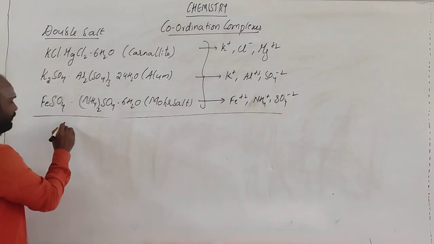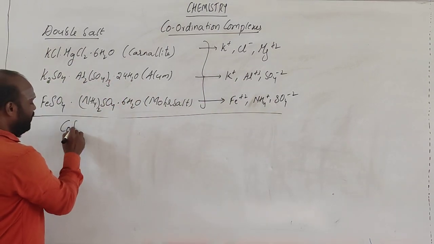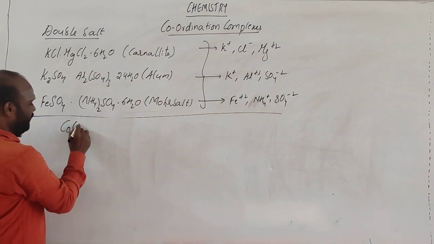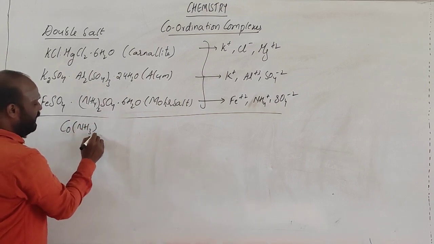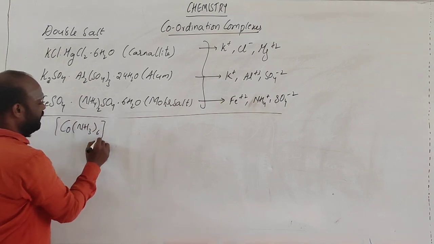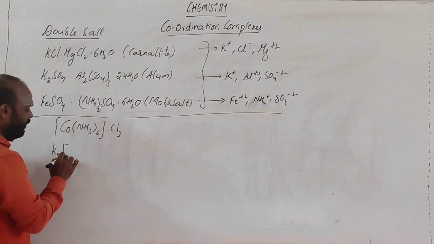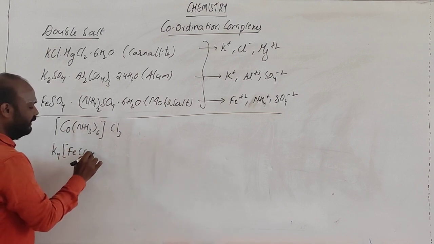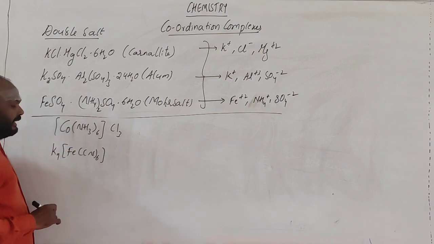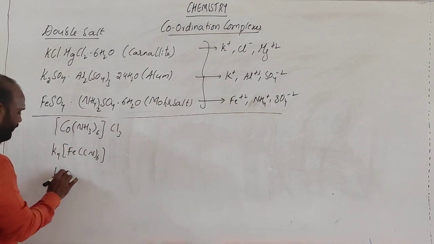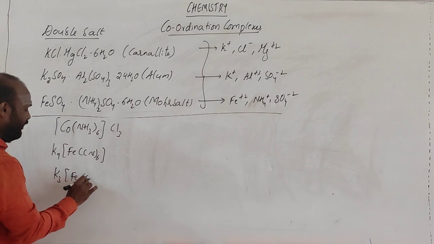If you go for Co(NH3)6Cl3, K4[FeCl6], you can go for K3[FeCl6].